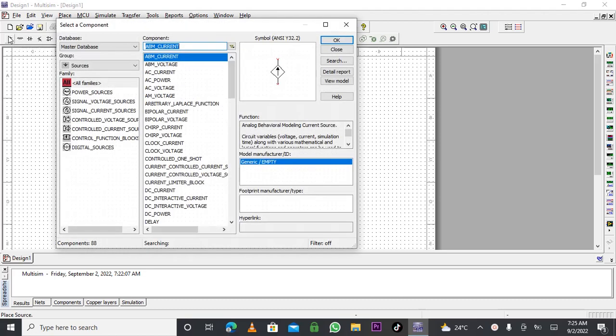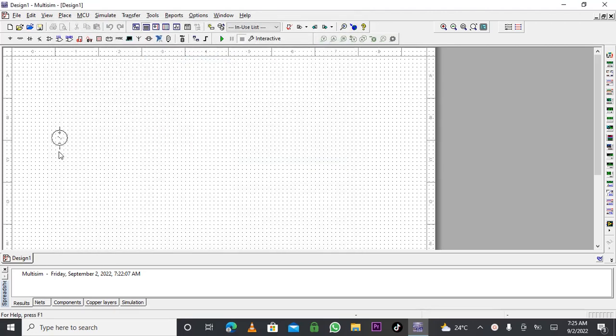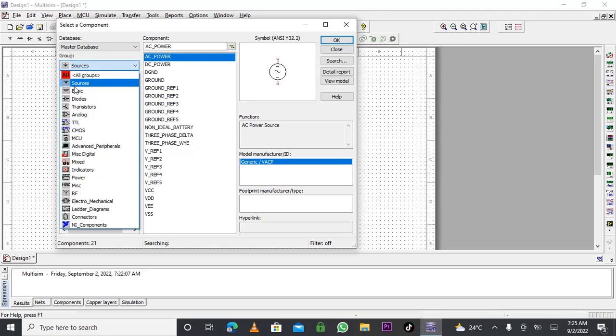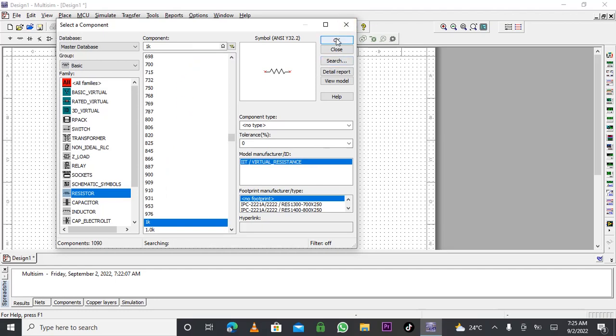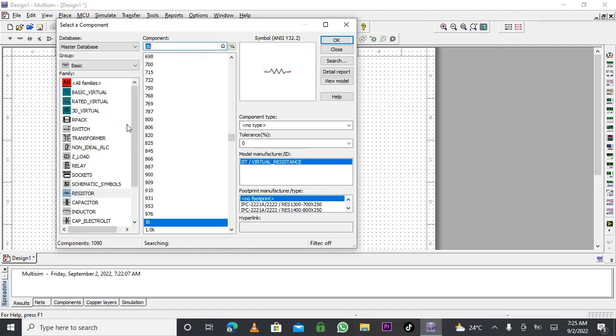Because for a short circuit, we need our power supply. This is my power supply, and I'll put it here, drag it there. And for the short circuit, we need a resistor. I'll come to the power supply, sources. My resistor is here. I'll take my resistor, come and put it here, drag it there.